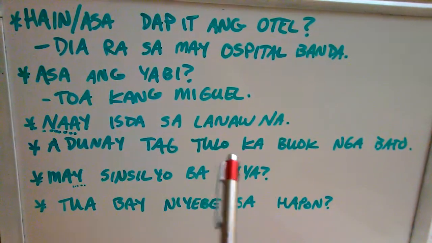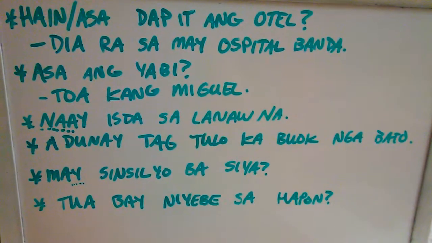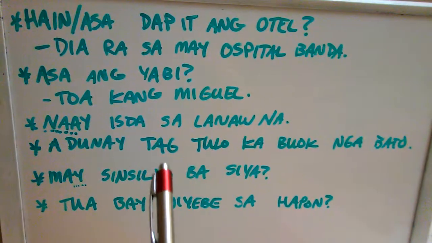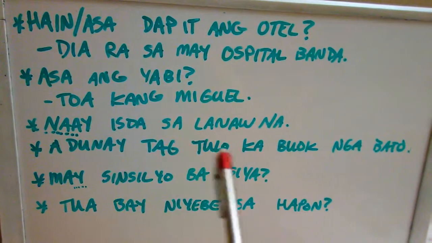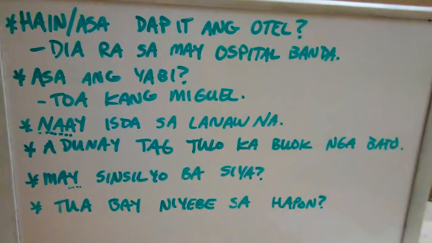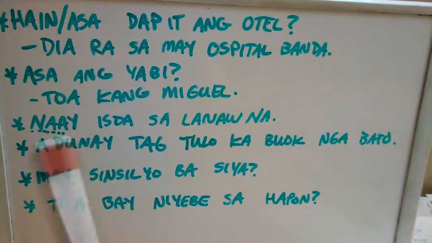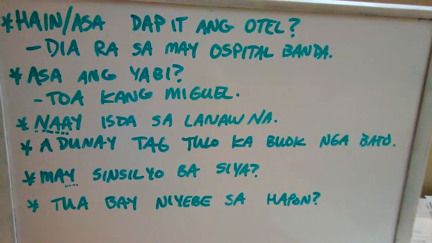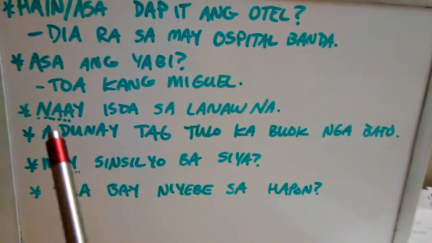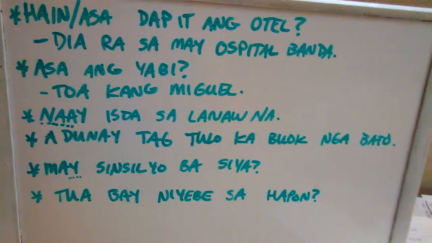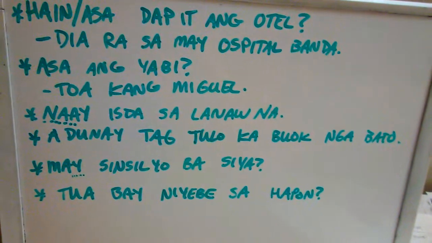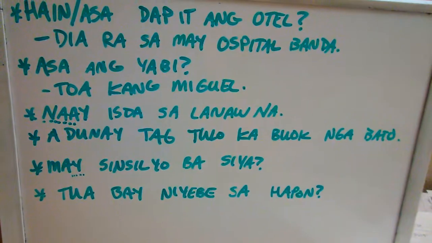Next one is "adunay tag tulo ka buok nga bato." Okay, so again, an existential, and it's just a statement this time. It's an existential statement, but again, this is coming from the family of no location. And with the previous sentence, I can substitute that with naa, and it'll still make sense, okay?